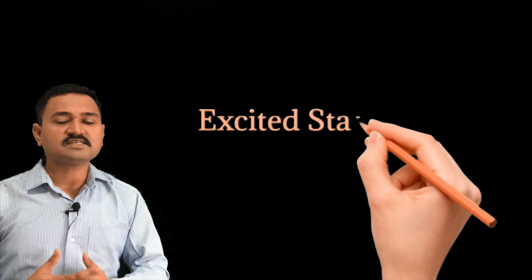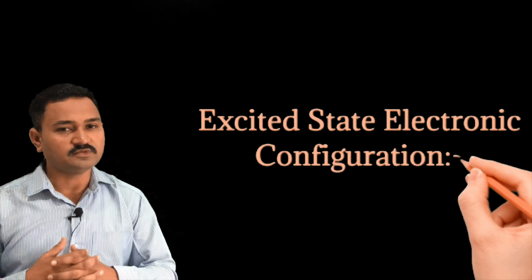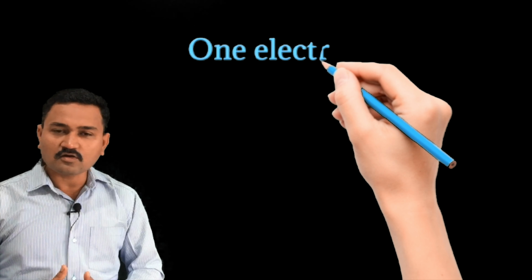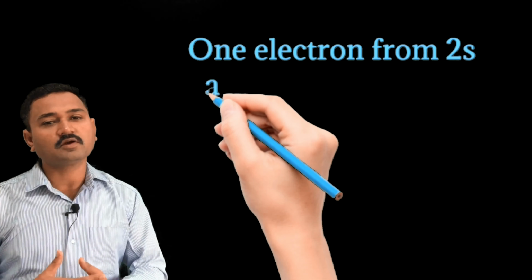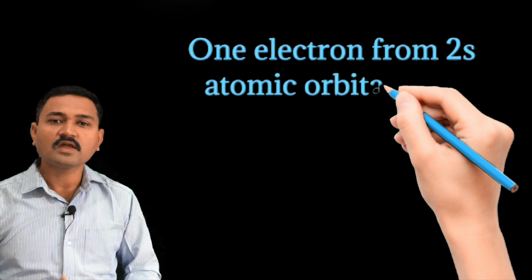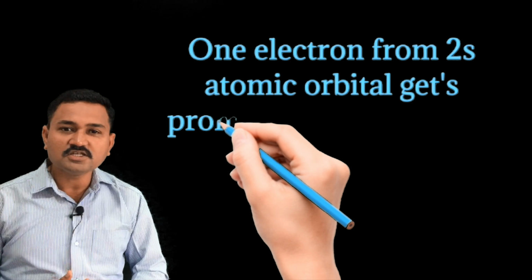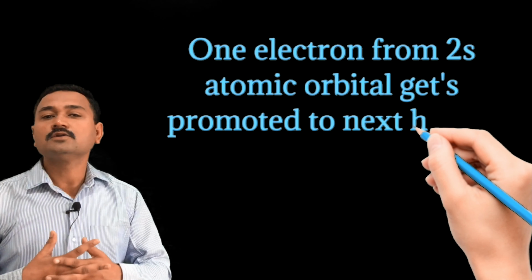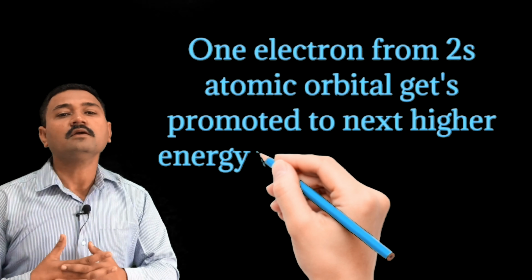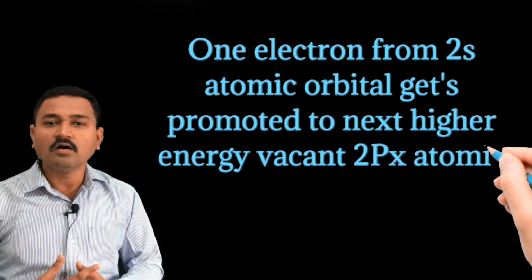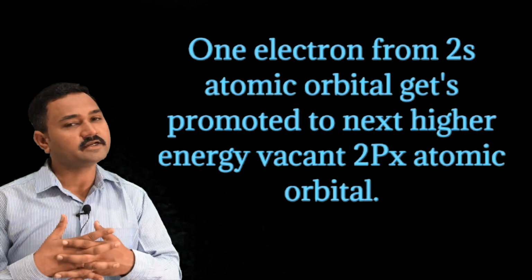Now in the next step, that is the excited state electronic configuration of the beryllium atom. Here one electron from the 2s atomic orbital of the beryllium atom, by absorbing energy, gets promoted to the vacant 2px atomic orbital and forms this excited state.